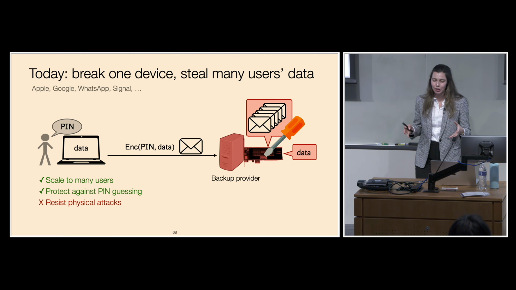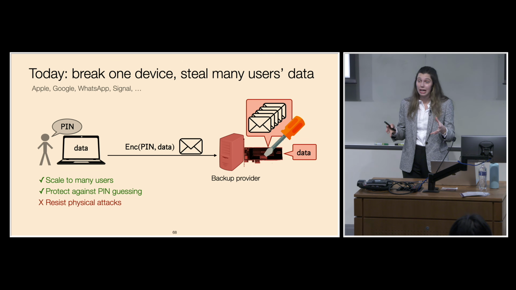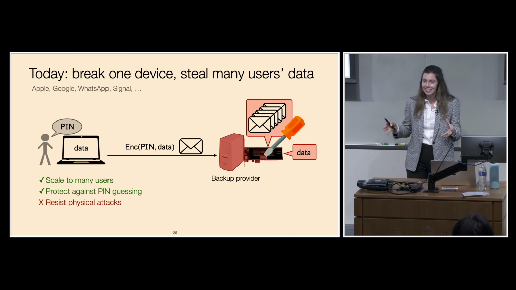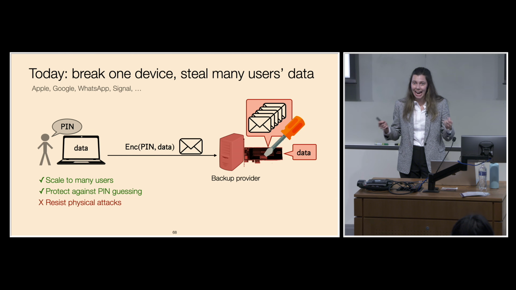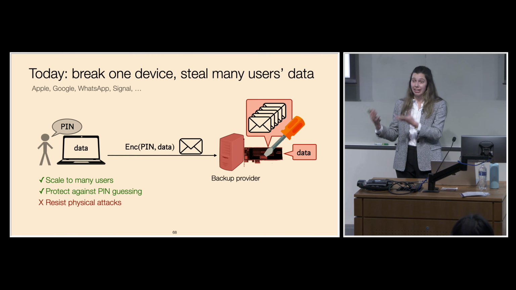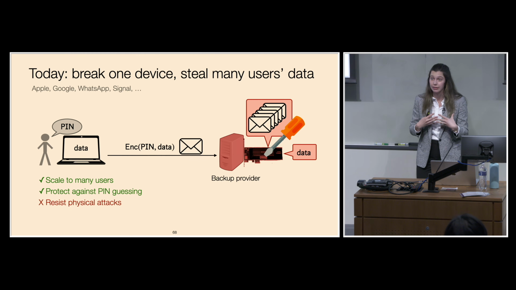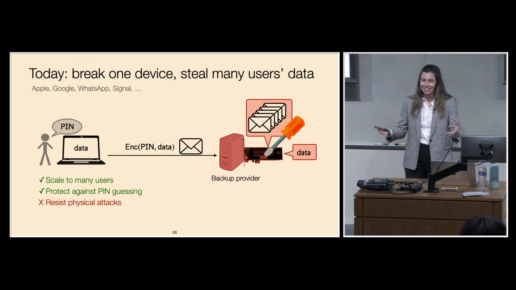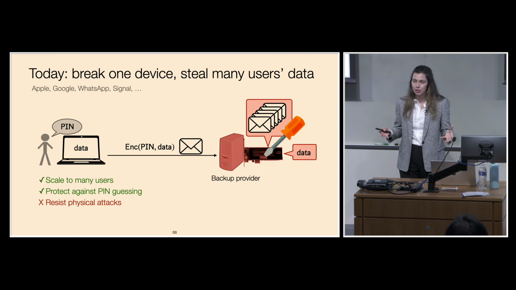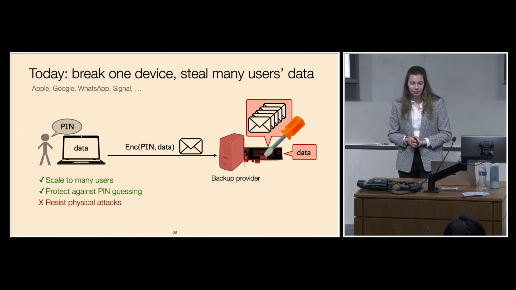The problem with this approach now is that the secure hardware device becomes a single point of security failure in the system. While these secure hardware devices provide a strong defense against attacks, they're not immune to compromise. An attacker that wants to break into one of these devices, particularly one that has physical access, could launch some side channel attack or use some advanced imaging techniques in order to extract secrets from the device. And so a determined attacker can break just one of these devices and steal potentially millions of users' backups. So the system doesn't provide strong protection against physical attacks.